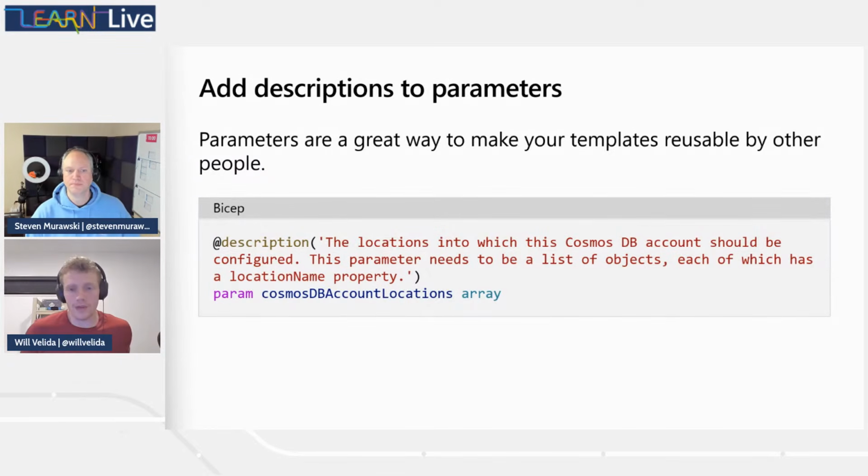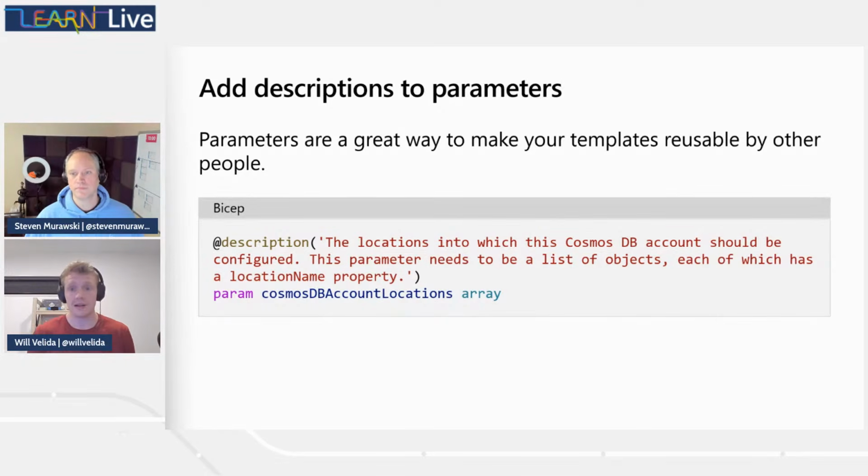Yeah, so what we can do is we can actually provide descriptions to our parameters. Because we don't have that validation, we need to try and help whoever's using our templates. We need to help them understand what each parameter does so they can actually provide the right values and so their deployments can be successful. And what the description decorator does is it provides us a way to document the purpose of our parameters in a human readable way, so other users can understand what the purpose of that parameter is.